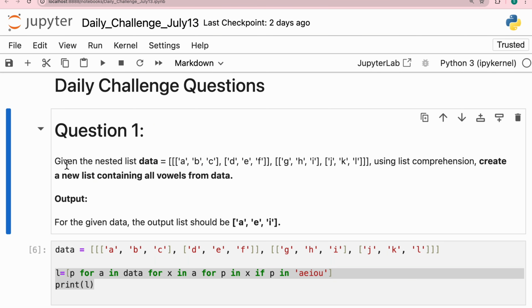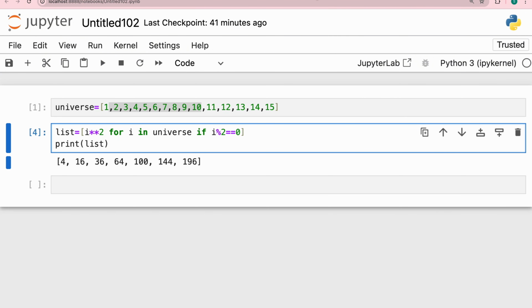The first question says that given a nested list data, you have some nested list. You know what is called nested. So for example, let's say this is a list. Now what happens? A list contains elements, maybe A, B, C, or some numbers 1, 2, 3. We call these elements. Now what happens? A list can be of multiple types.